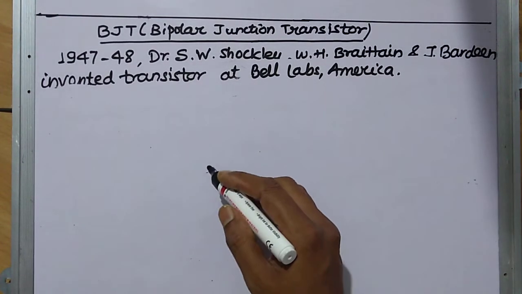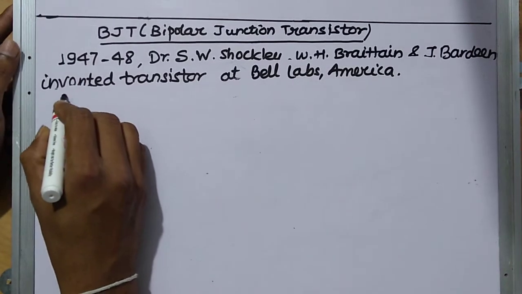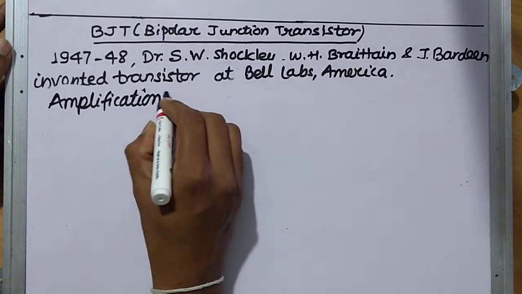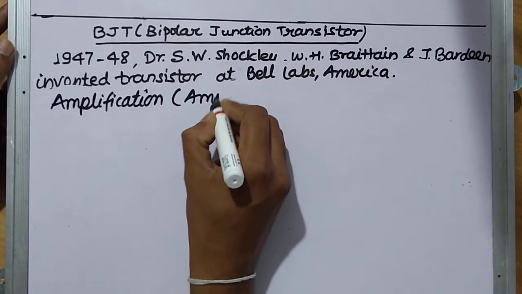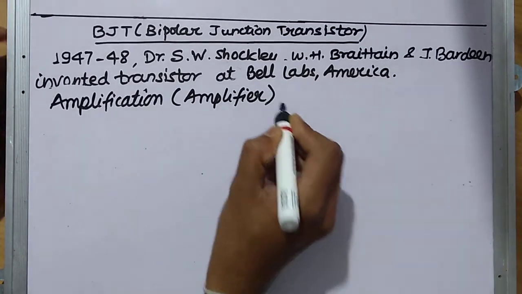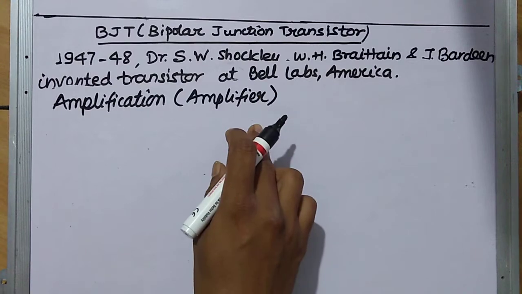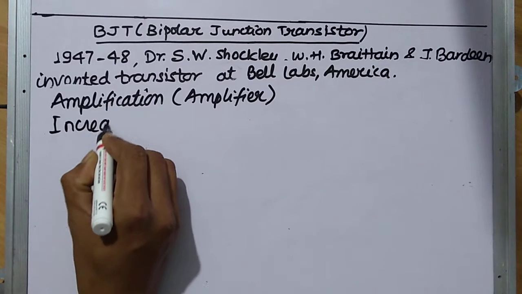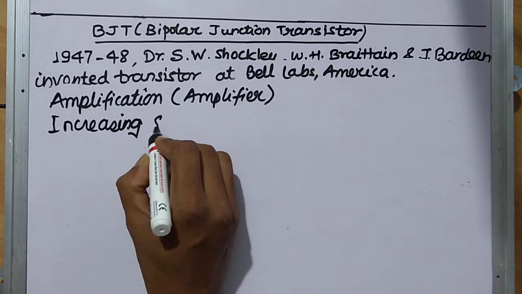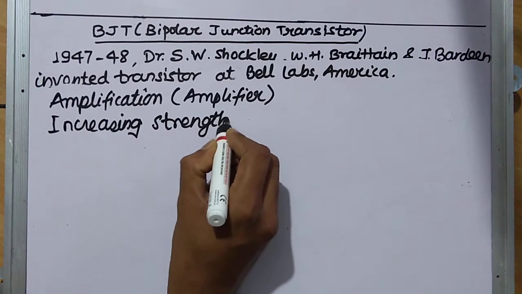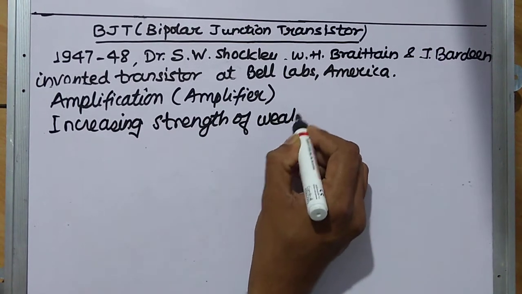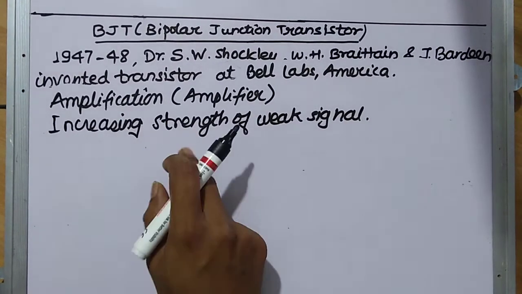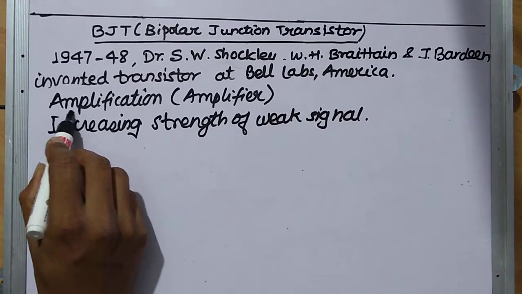So why was this transistor invented? The main function of the transistor was amplification, and hence the transistor is now known as an amplifier. Now what is the meaning of amplifier? The meaning of amplifier is increasing the strength of a weak signal, and the process of increasing the strength of a weak signal is called amplification.